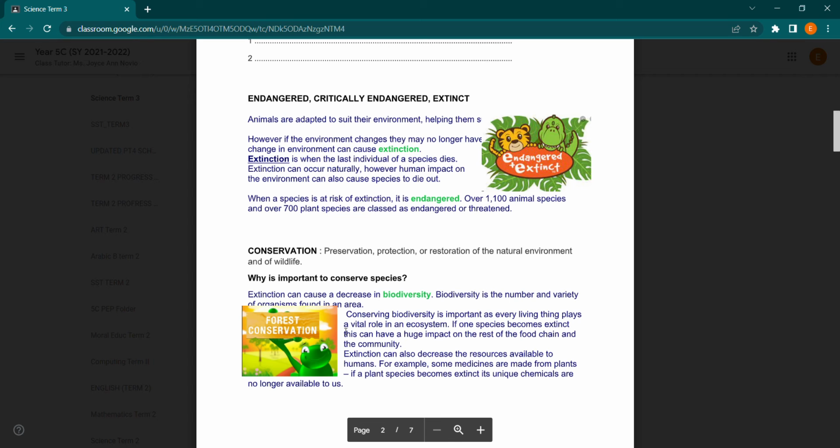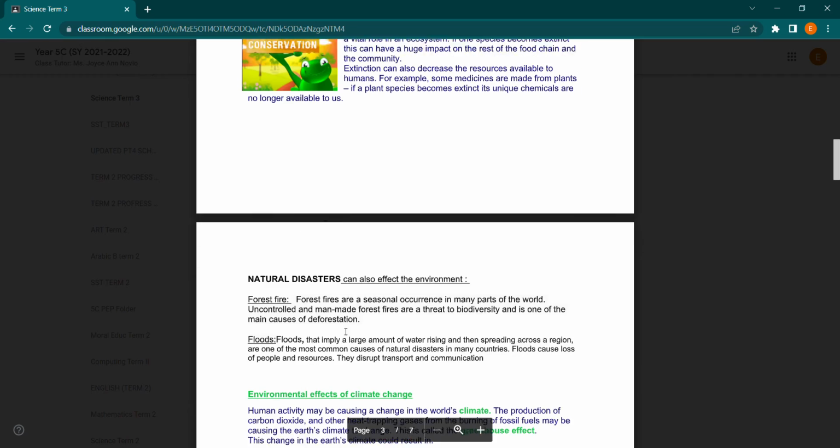For example, some medicines are made from plants. If the plant species becomes extinct, its unique chemicals are no longer available for us.